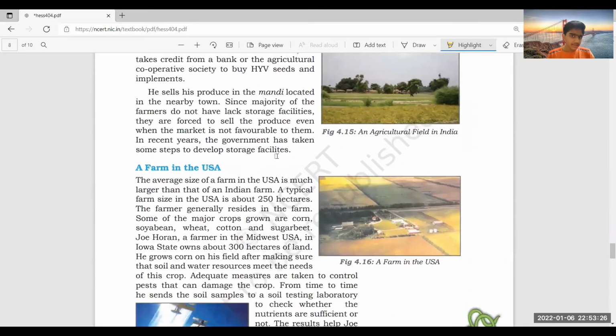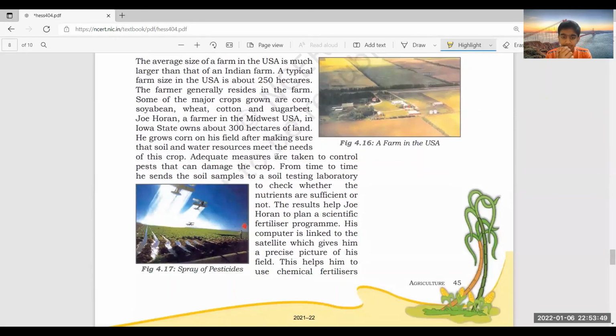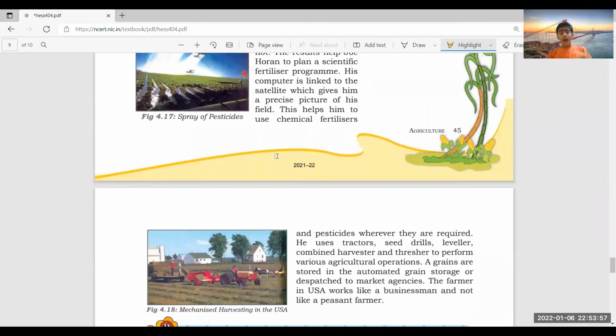In the US, the government helps, and even cooperative societies are there. The only thing is that the land size in the US is more, 250 hectares versus 1.5 hectares. Compare and understand. And crops grown, of course, might be similar, but India grows more kinds of crops because it is exposed to different climatic conditions. And in the USA, now it uses modern technology, it moves on with that technology. Most of us go with traditional technology. So there are a lot of changes when we talk about agriculture practices in the USA, according to this chapter, and a farm in India, right?